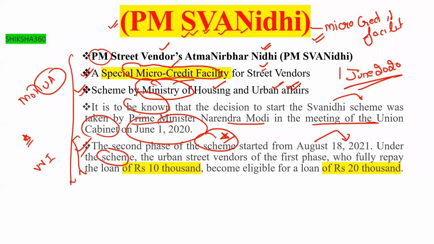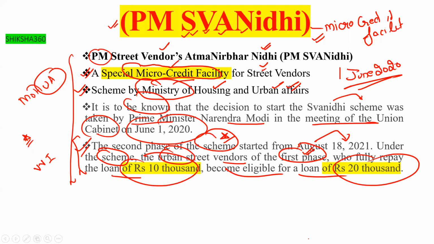Under the second phase, the urban street vendors of the first phase who fully paid the loan of rupees 10,000 become eligible for a loan of rupees 20,000. So the persons who fully repay the loan of 10,000 become eligible for 20,000.